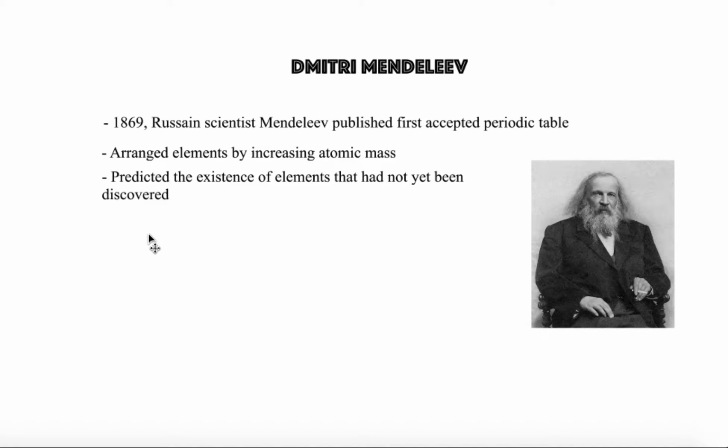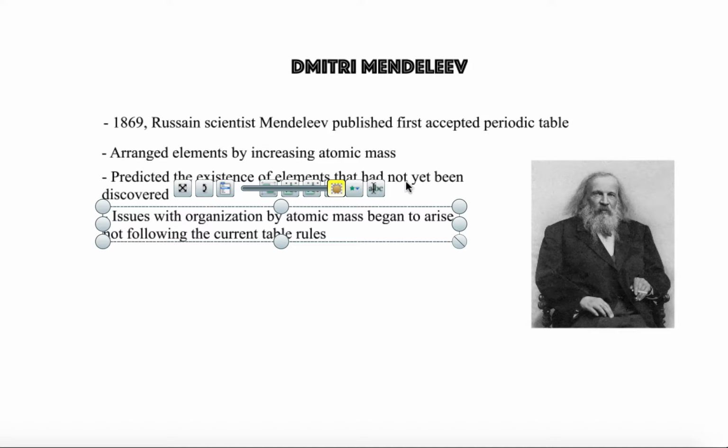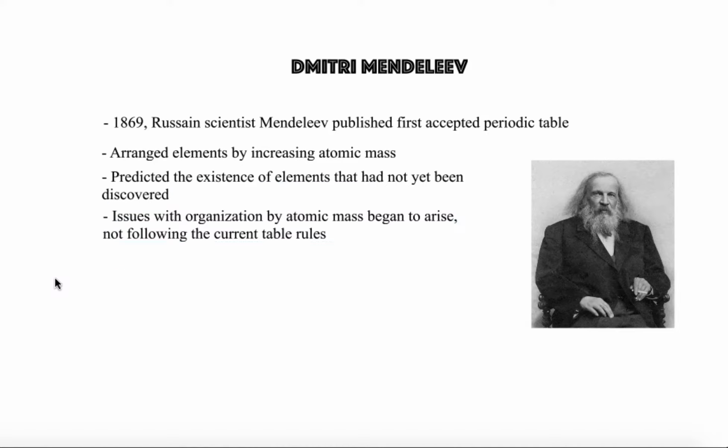In doing so, there are actually gaps in this periodic table, which he attributed to some elements not being discovered yet. The problem with this, though, is that as he kept filling in the table with more and more elements, the way that they're being organized didn't really fit in because he was still trying to match up properties, assuming that the properties would follow the same trend as the masses, but they didn't. One example is between the element tellurium, Te, and iodine.